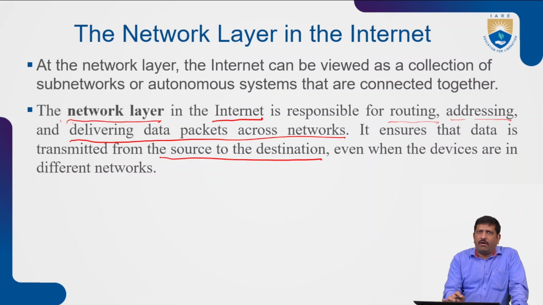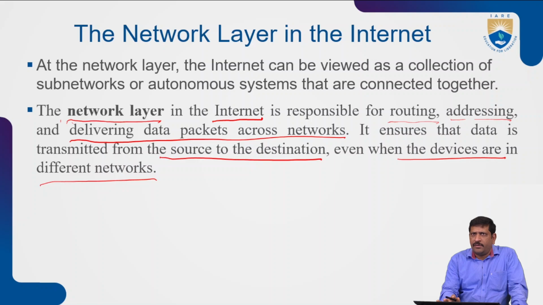Even when the devices are in different networks, this works. The network layer is actively enabling communication whenever the devices are located in different networks. By utilizing the network layer, seamless communication can be established between the source and destination.